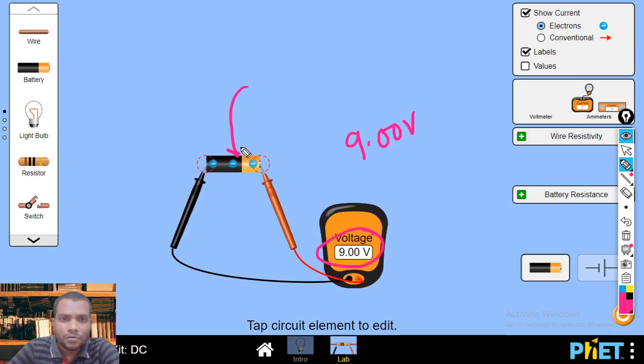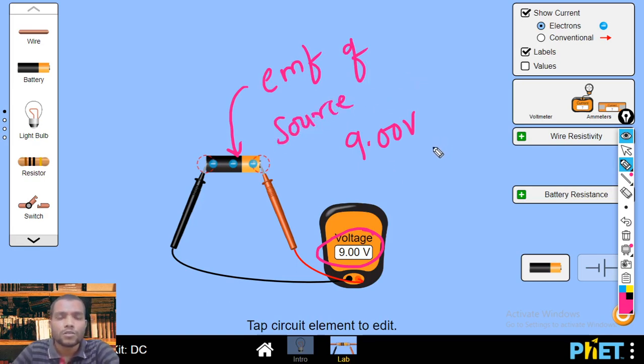This 9 volt we can say is the EMF of the source. So the work done by the source to move a unit charge when there is no current flowing through the circuit, that we define as the EMF of the source. EMF is also measured in volts.